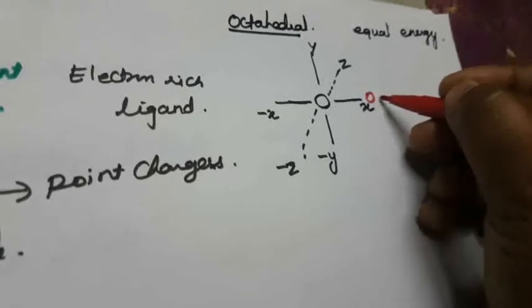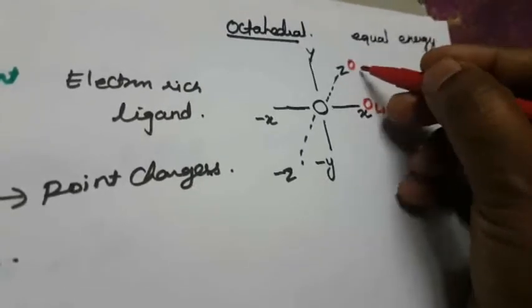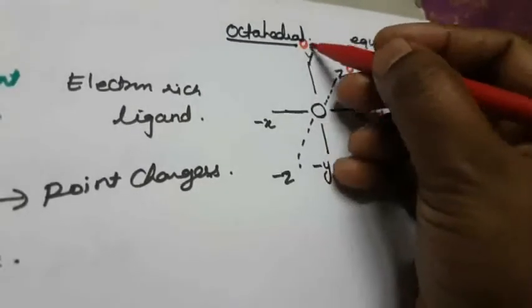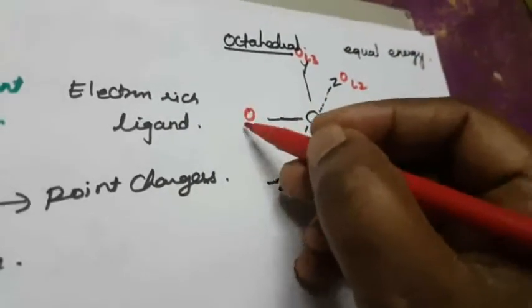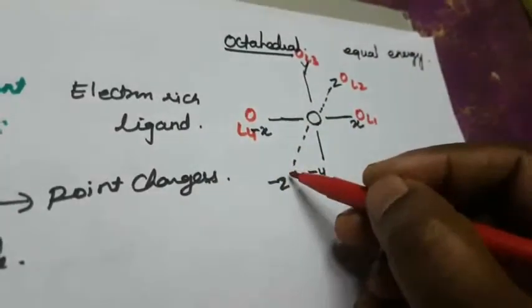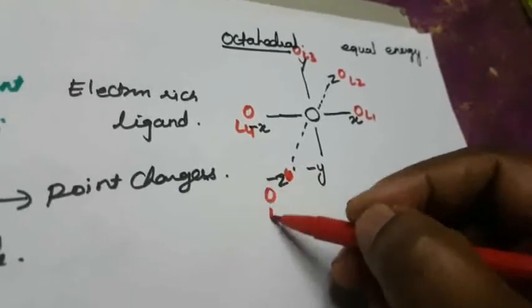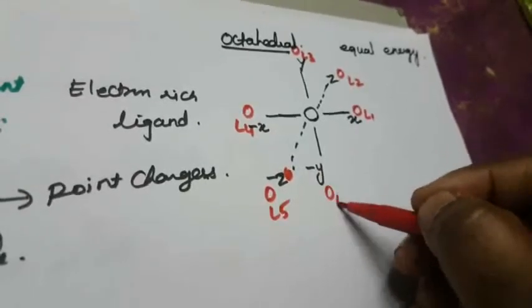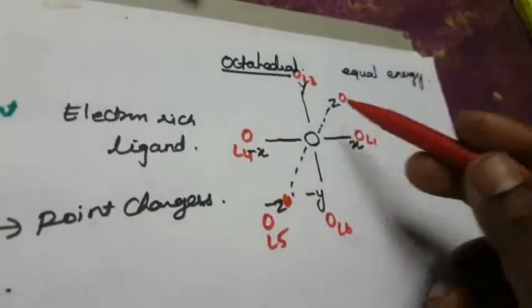This is one ligand, L1. This is another ligand, L2. This is another ligand, L3. This is another ligand, L4. This is another ligand, L5. This is another ligand, L6. So these are the approaching ligands.